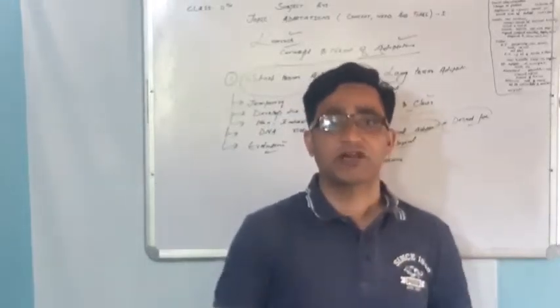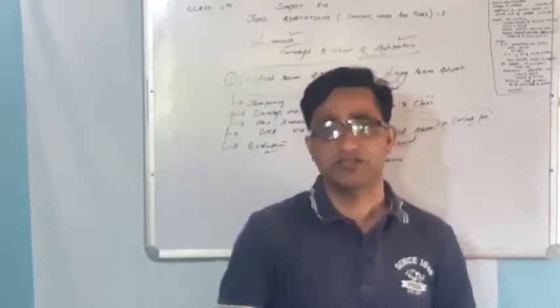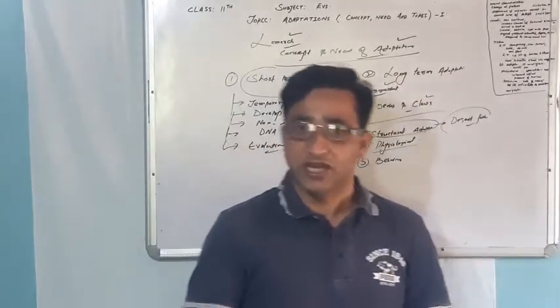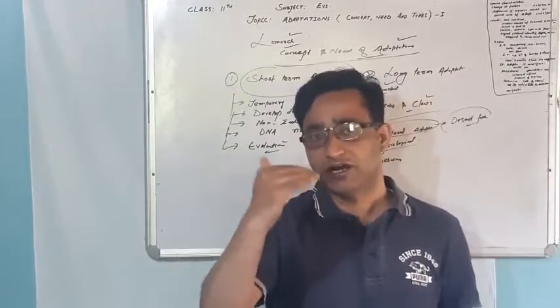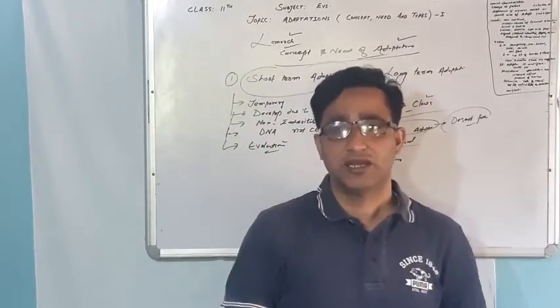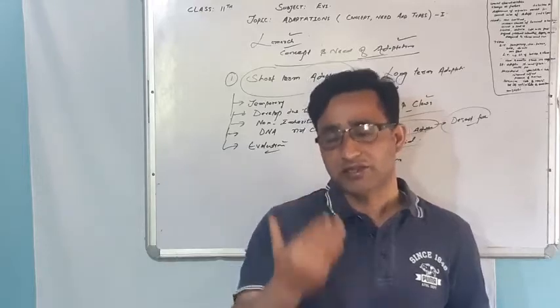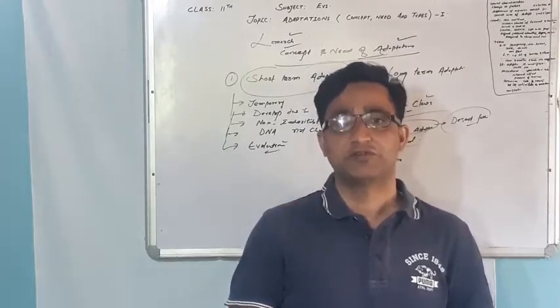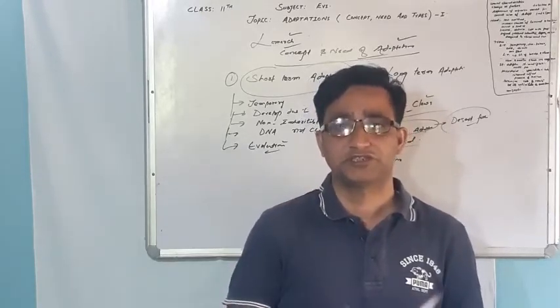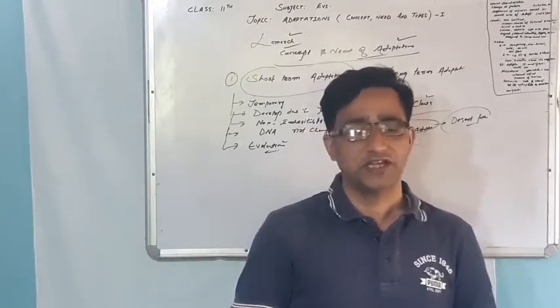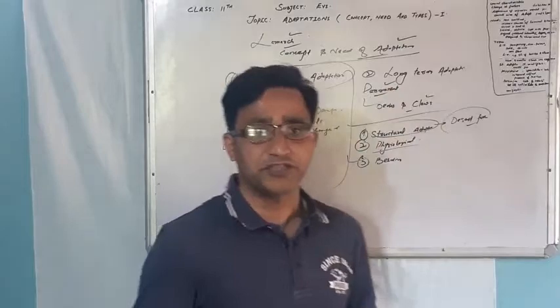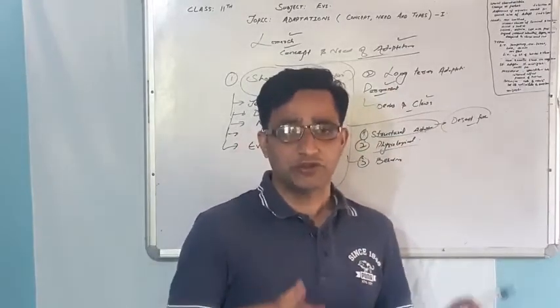And there is one more criteria upon which we can classify these adaptations, that is depending upon the habitat where these animals are living, whether they are living in air, water, or land. Accordingly, there are terrestrial adaptations, aerial adaptations, aquatic adaptations, and apart from that cave adaptations. And this is regarding the types of the adaptations. So here today we will conclude.